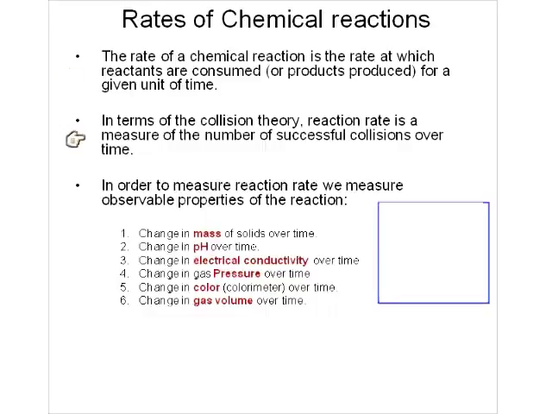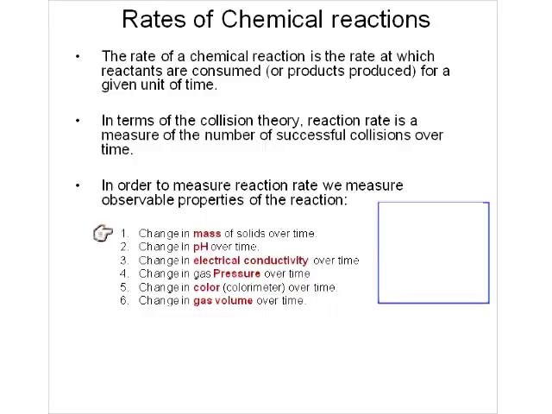So if we're going to measure a rate of a reaction, the more successful the collisions are, if the collisions have enough energy and they're the correct orientation and they're colliding frequently, the more they have, then the faster the reaction rate is going to be. So we should measure a quicker change in reactants or products.